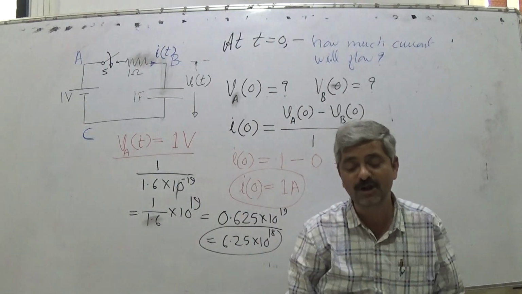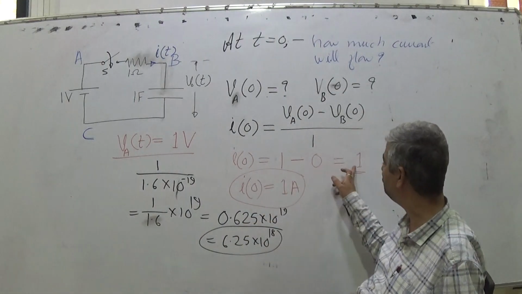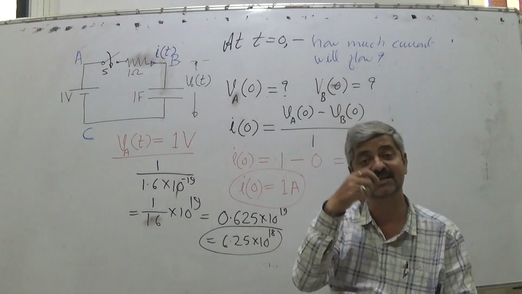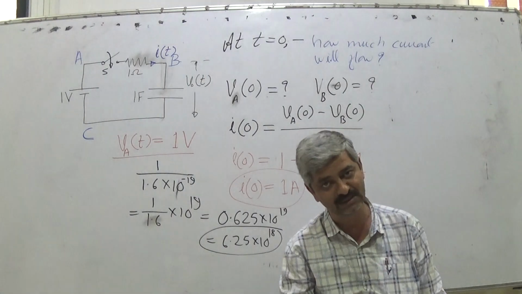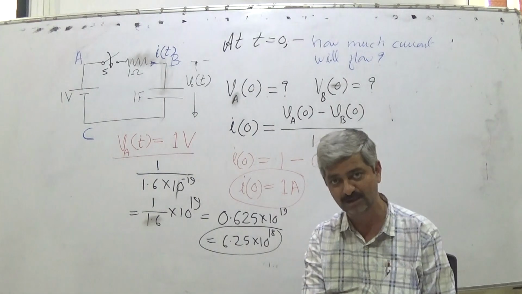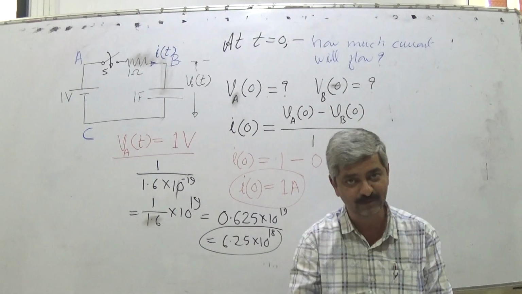VB(t), which was 0 initially. Why was 1 ampere the starting current? Because VB(0) was 0.